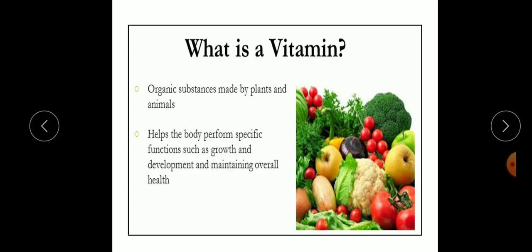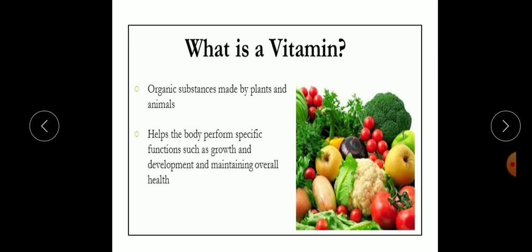Vitamins are the nutrients required for protecting the body against infection and diseases, and they are good for eyesight, good digestion, healthy teeth, strong bones, growth of the body and functioning of muscles and nerves.